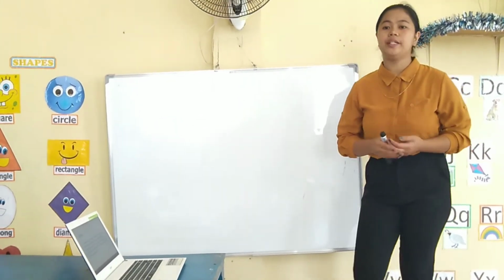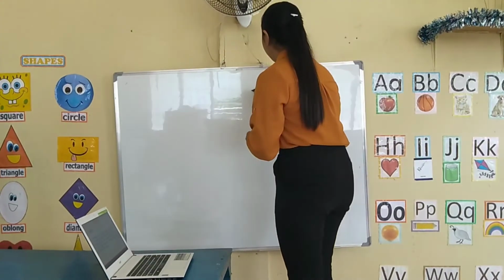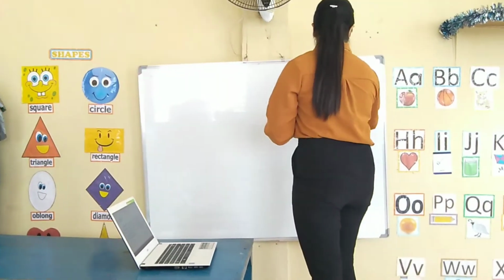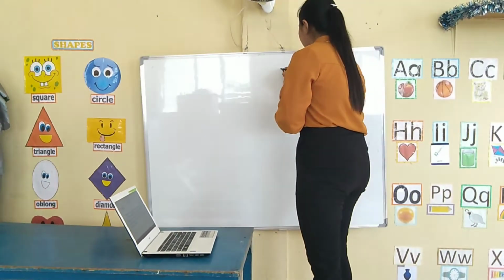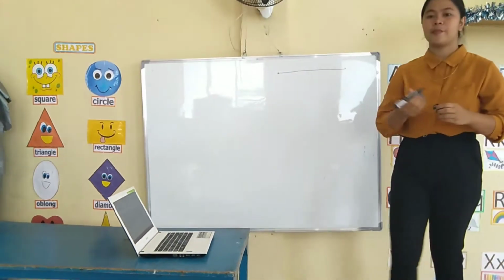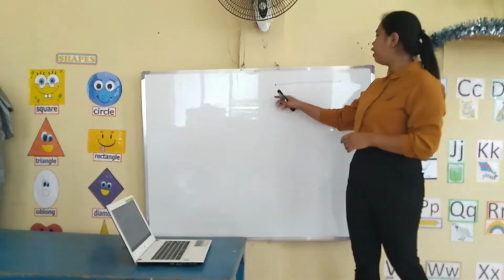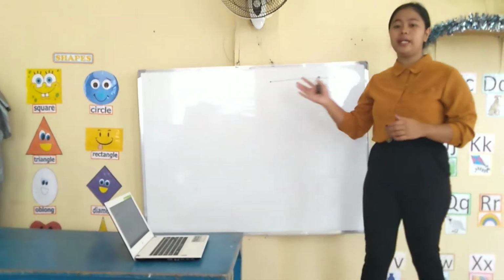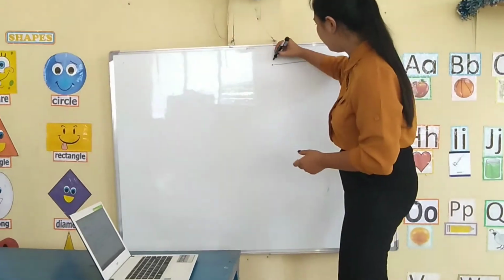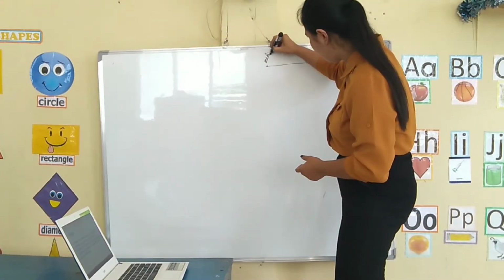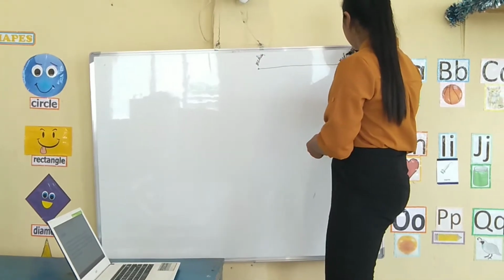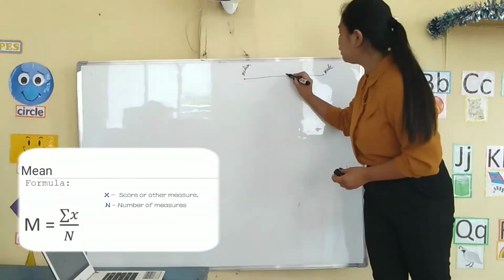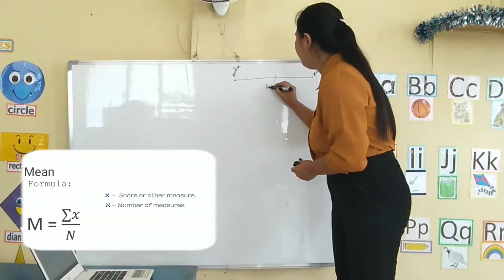So, for example, this line represents the whole set of data. The left and the right side will be the mode and median. And the middle part will be the mean.